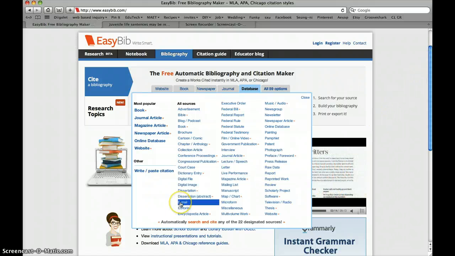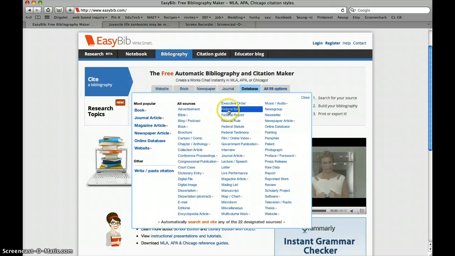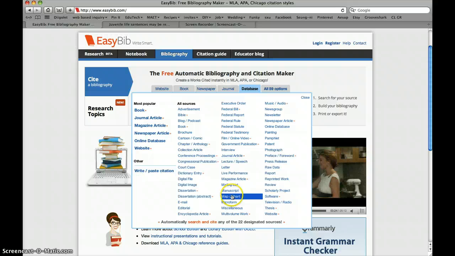You can have an email. Yes, you can cite an email, a cartoon even. You can do a federal bill, a federal report, maps and charts, software, scholarly projects. All of these options are available for you.